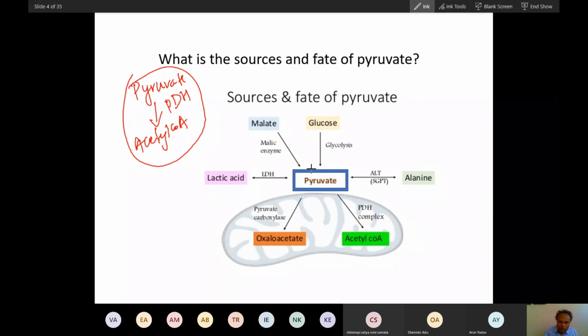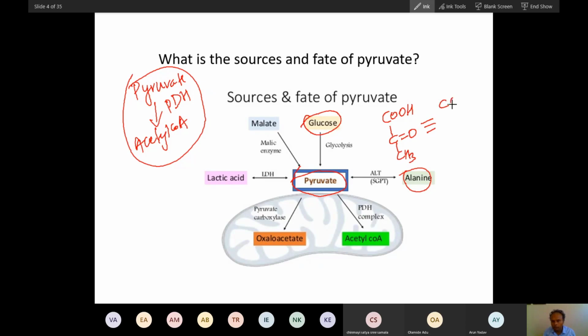And now let's see what the sources of pyruvate are. The chief source of pyruvate is glucose. But pyruvate can also come from alanine, because if you remember the structure of pyruvate, don't forget it, it has a double bond, a carboxy group and then CH3. Compare this pyruvate, it is actually the keto acid of an amino acid. Which amino acid? Alanine.